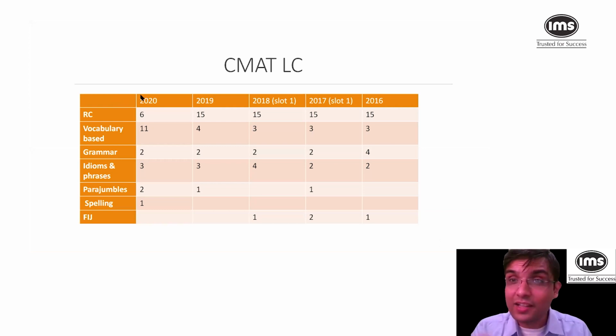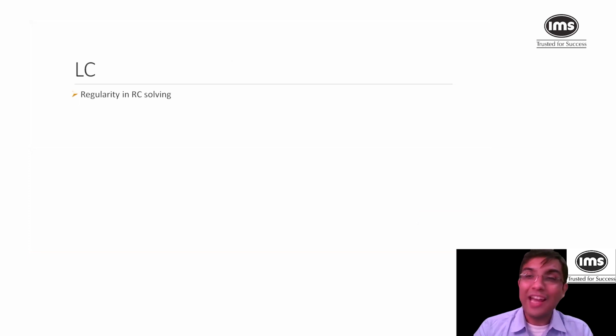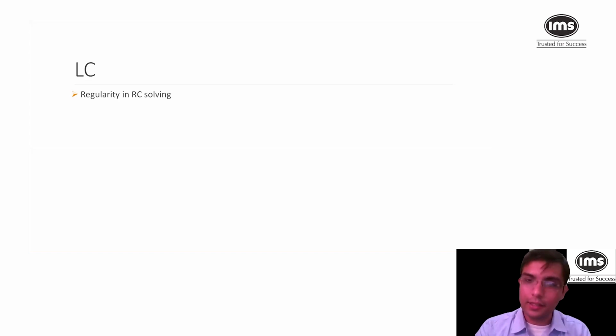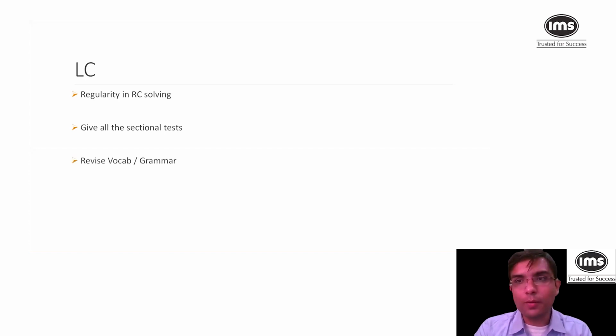But sir, we have just 18 days in our hand. What should we do? So my opinion would be you should have regularity in RC solving. See, RC is all about momentum. So you have to develop your logic through regularly solving a lot of things. When you solve for 18 days, let's say if you are solving 5 RCs every day, that makes a momentum of 90 RCs. And that will probably make you a good RC solver with the logic. And see, that's what you are supposed to do, and probably that's what you could do in these 18 days. Give all the sectional tests again and revise vocabulary and grammar.